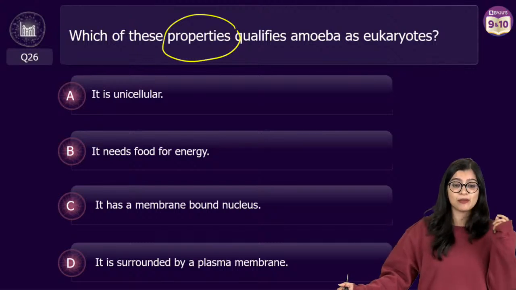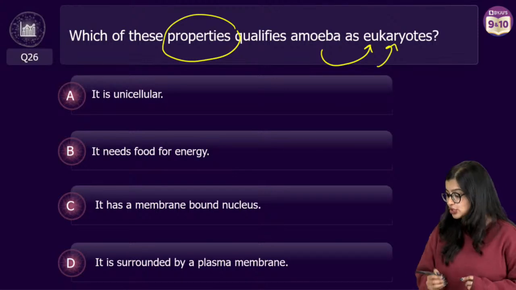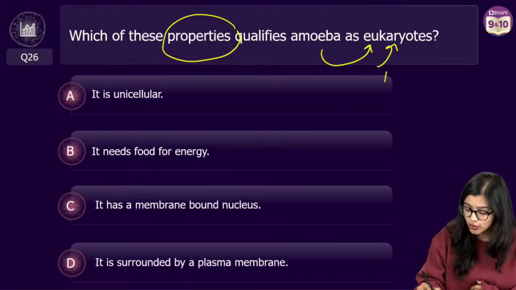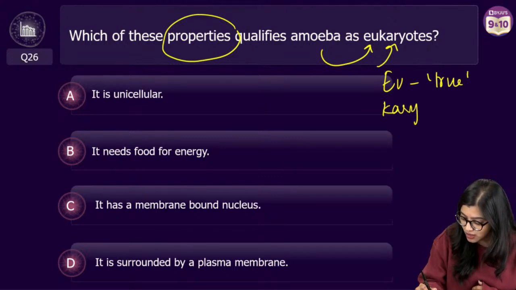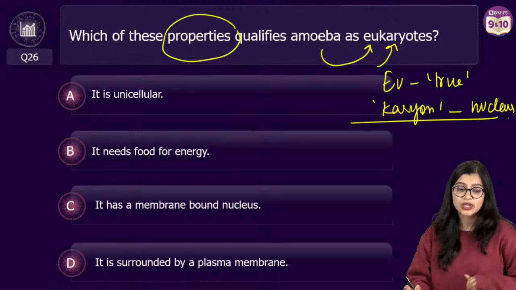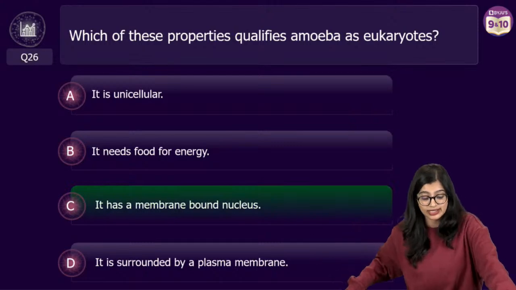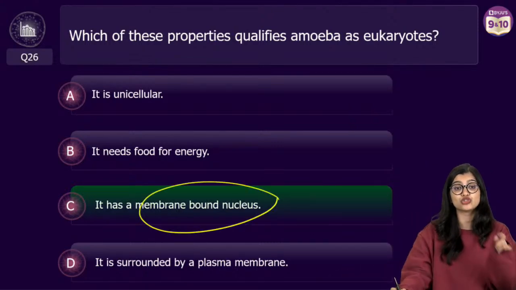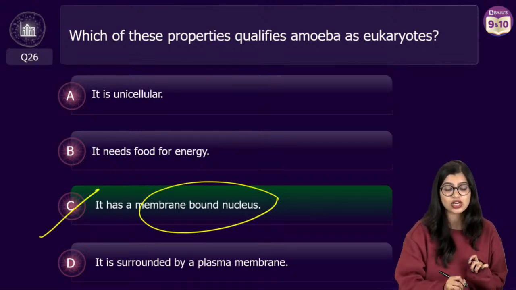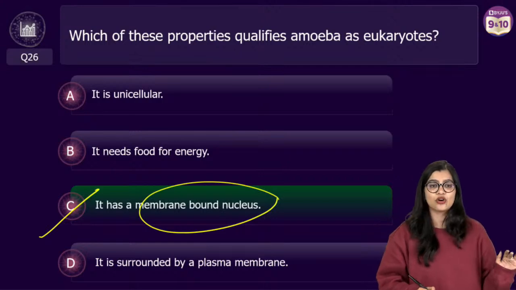Which among these properties is actually qualifying amoeba as a eukaryote? Eu means true. Karyon means nucleus, right? So true nucleus. If I have to say a cell is eukaryotic, it is with respect to the fact that it has a membrane-bound nucleus, right? So the correct answer here is option C. Very good, all of you.